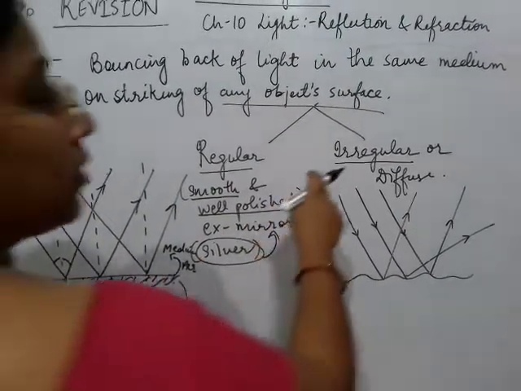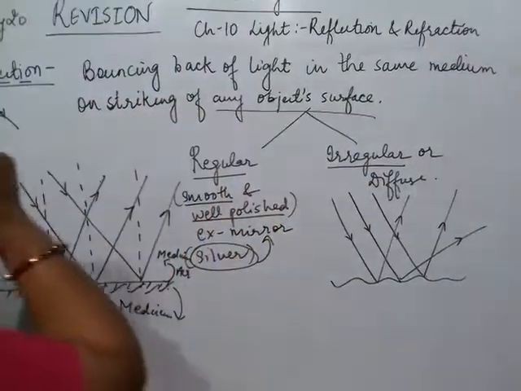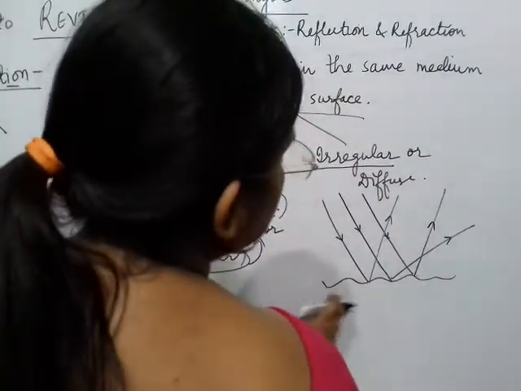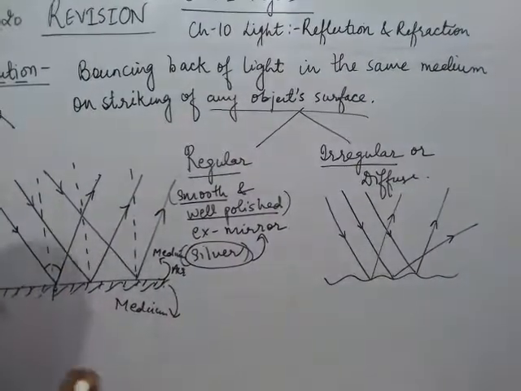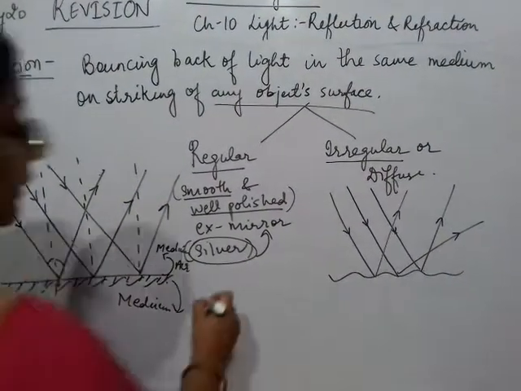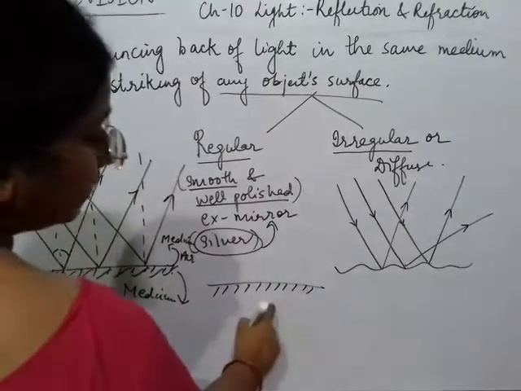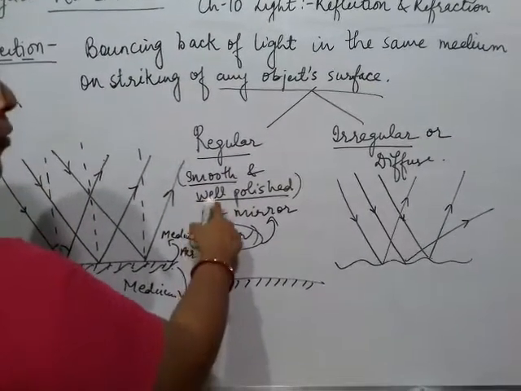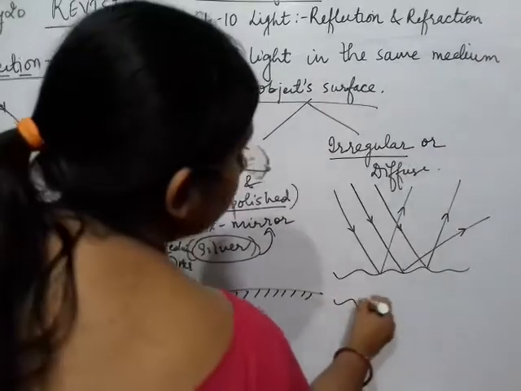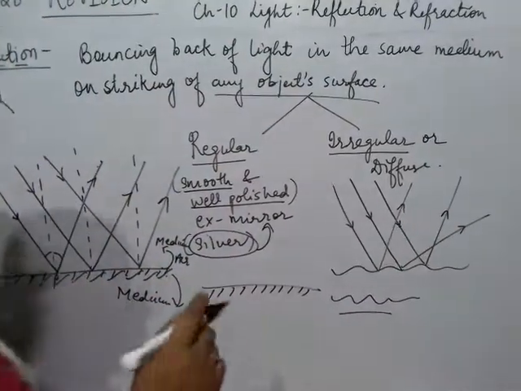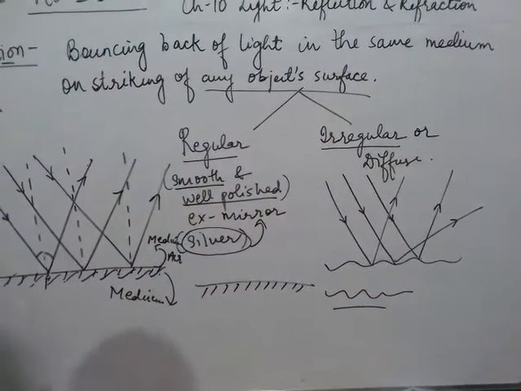The irregular or diffused surface is one which is rough, which is not polished well. For every surface, there is a symbol like this. If the surface is like this, it means the surface is well polished. Otherwise, if the surface is like this, it is an unpolished or irregular surface.